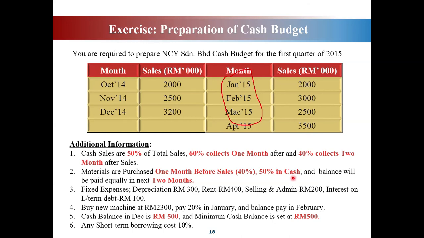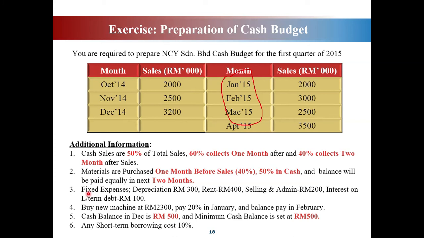Let's say you pay 50% in cash for January. You pay the rest in the following 2 months, meaning the other 50% you will pay in February and March equally: 25% in February and the other 25% in March. It's okay if you don't get the point right now. Later on I will show you how we derive the figures.